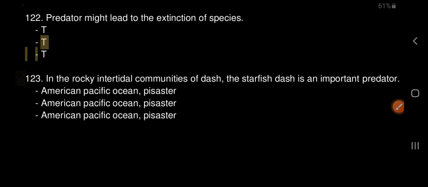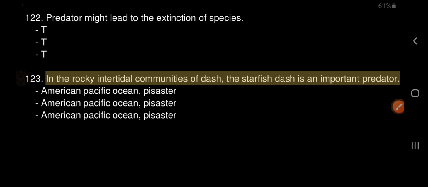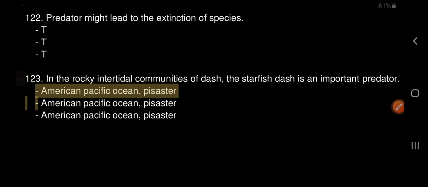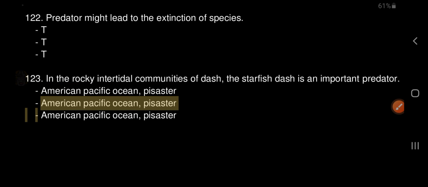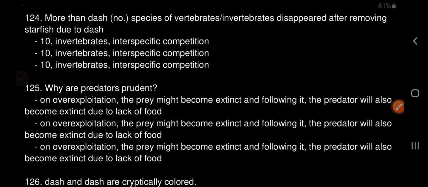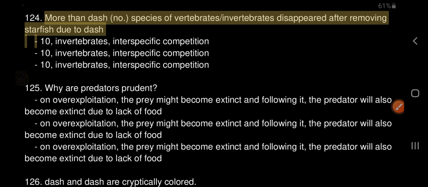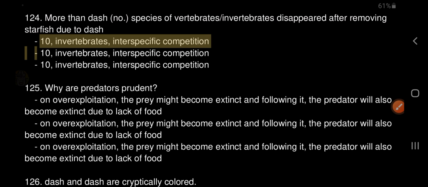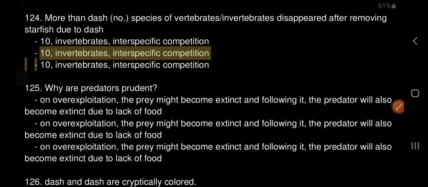123. In the rocky intertidal communities of the American Pacific Ocean, the starfish is an important predator. Pisaster. 124. More than ten species of invertebrates disappeared after removing starfish due to interspecific competition.